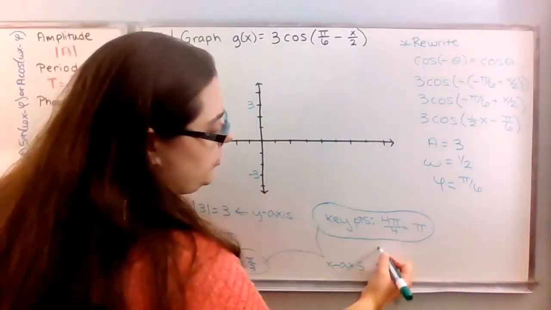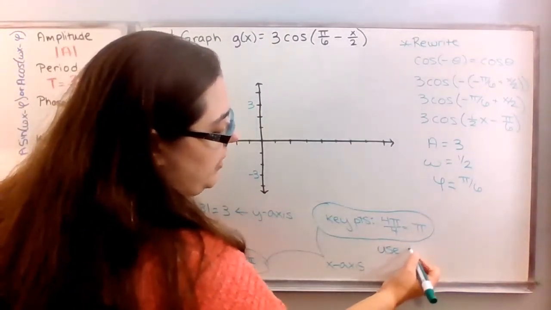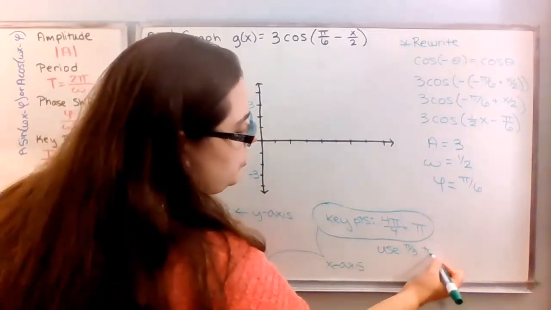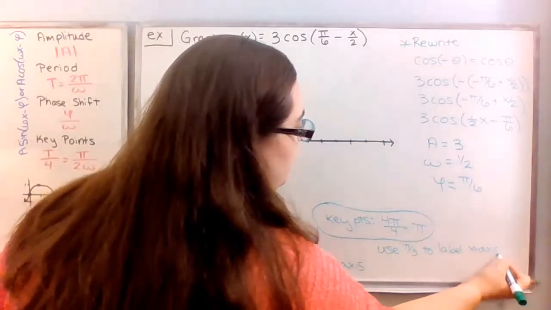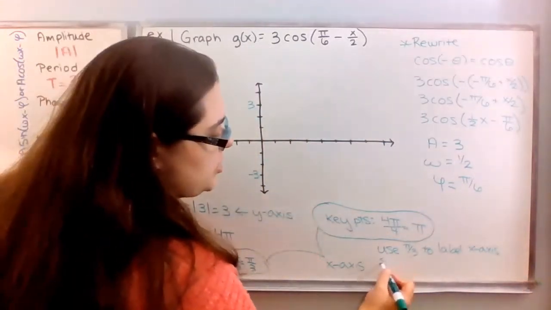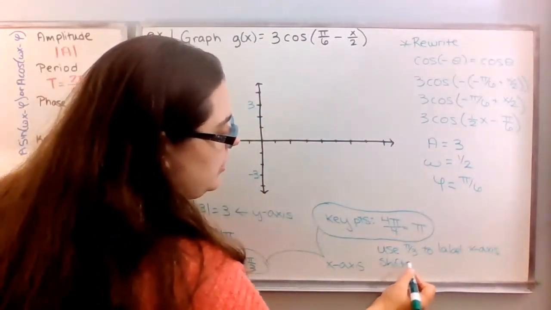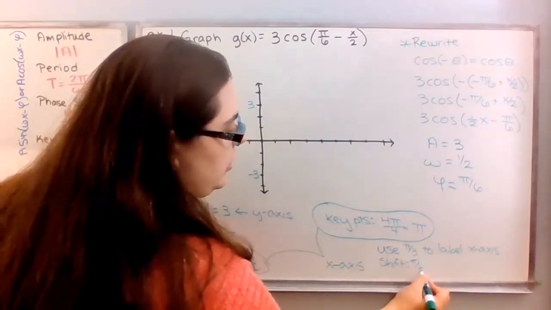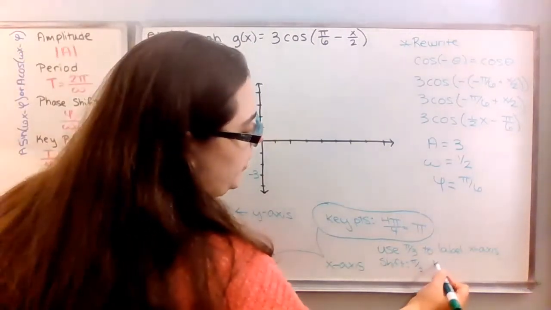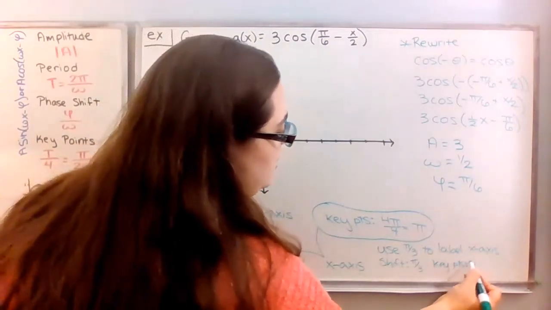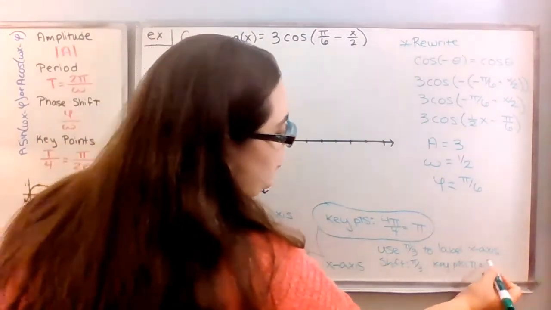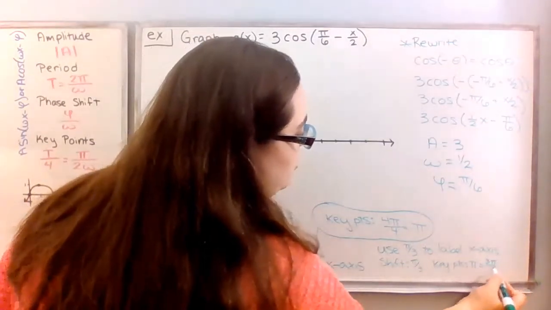So I'm going to use pi over 3 to label the x-axis. This is because the shift is pi over 3, and my key points are going to be every pi, which is the same as 3 pi over 3.